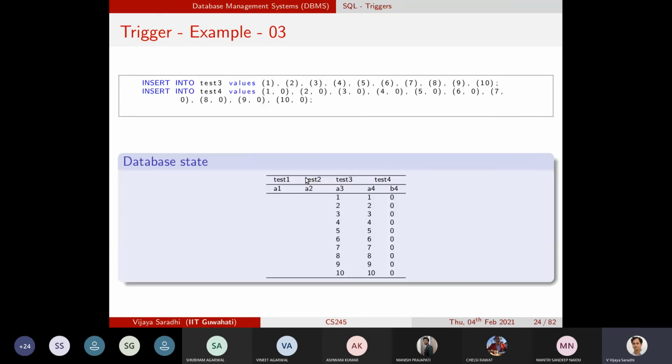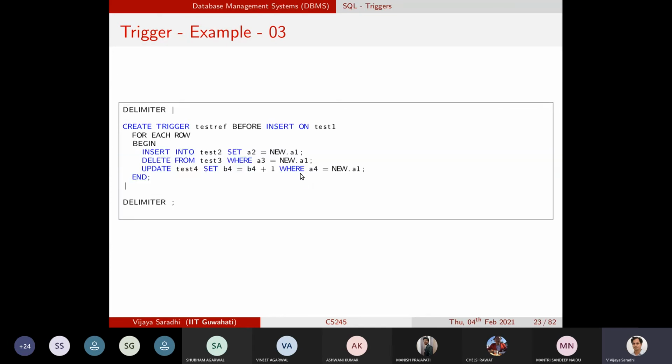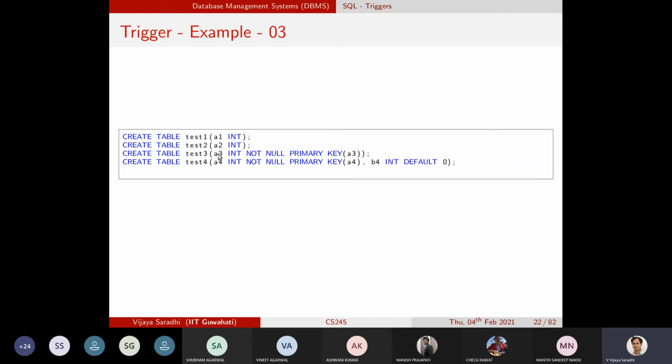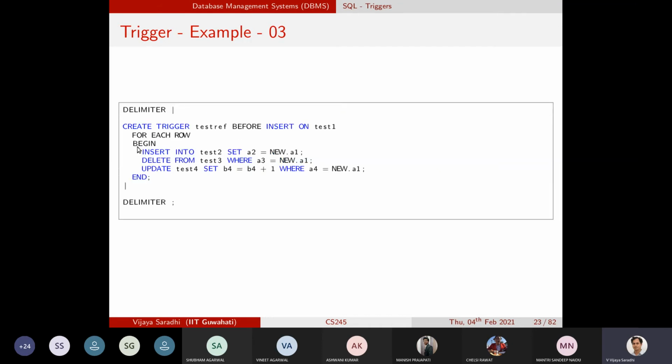These are the 4 tables that we have created, and we have created a trigger as well. We have created a trigger before insert on the first table. Before you insert one record into the first table, we are inserting another record into the second table. We are deleting a record from the third table.